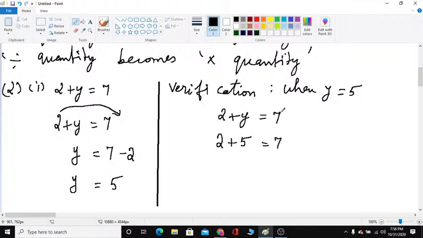So our answer is correct. When you substitute y as 5, the left hand side value is equal to the right hand side, children. So our answer is correct. So y is equal to 5 is a root.